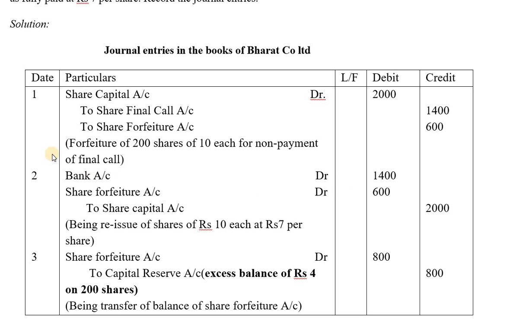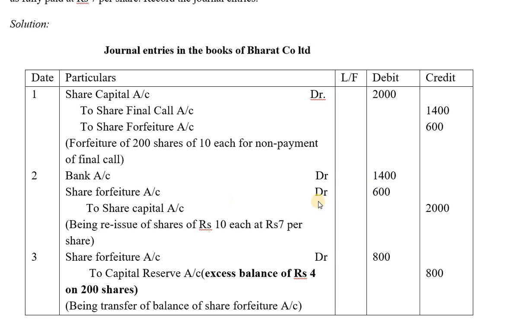So bank account debit, share forfeiture account debit to share capital account. To bank account, how much have you received? Again, you're reissuing it at 7 rupees. So 7 into 200 shares, that is 1400 you're actually receiving.